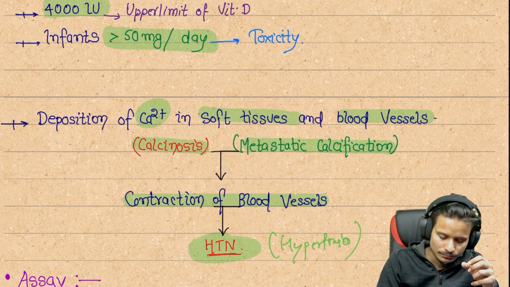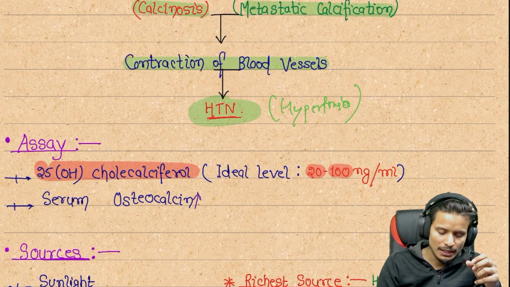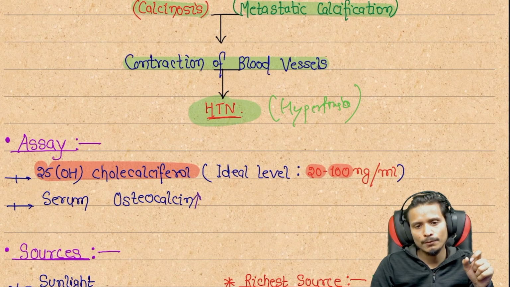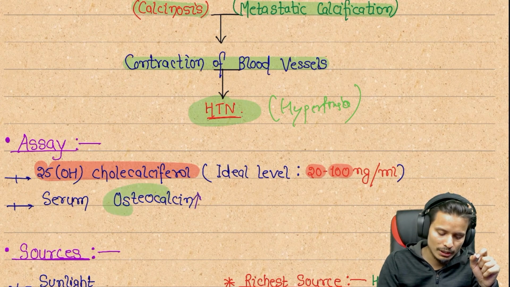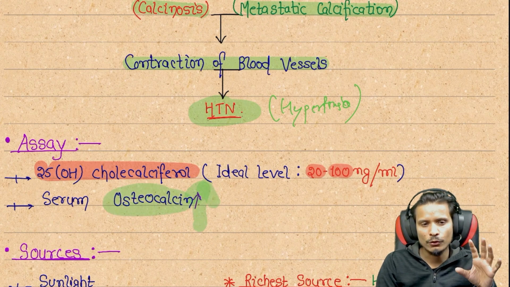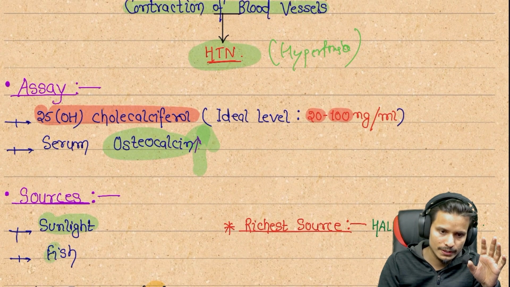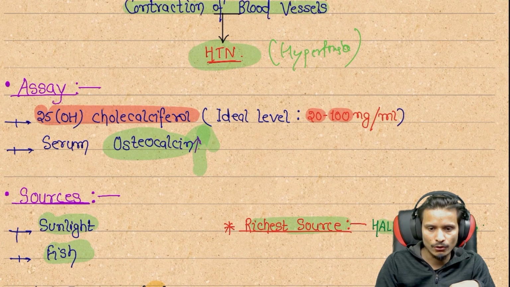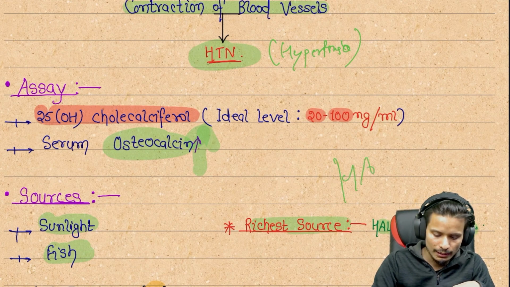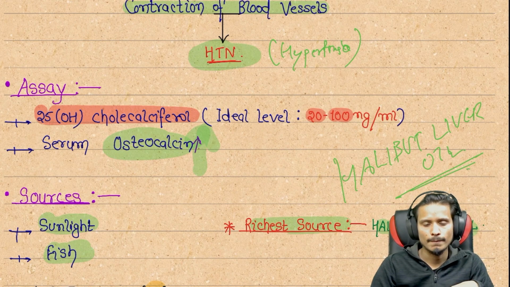The assay of vitamin D is 25-hydroxycholecalciferol. The ideal level will be 20 to 100 nanogram per ml, and the serum osteocalcin level will be higher as a diagnostic feature. Next, the sources are sunlight, and feces is also a source. The richest source is halibut liver oil. As I told you, the richest source of vitamin D is halibut liver oil.